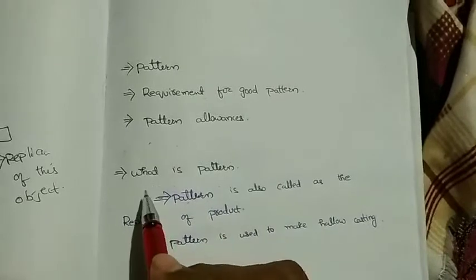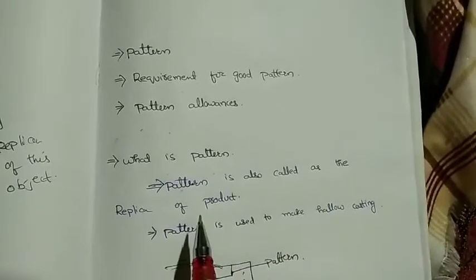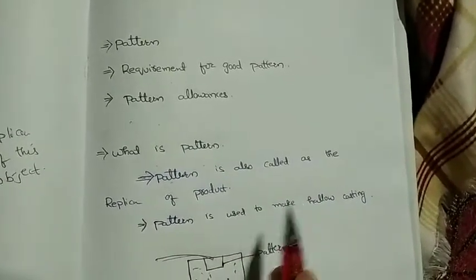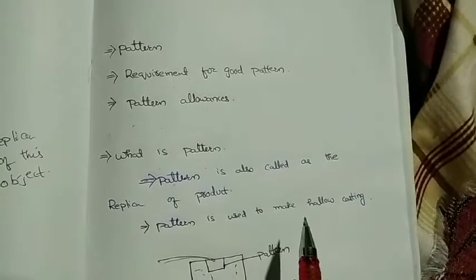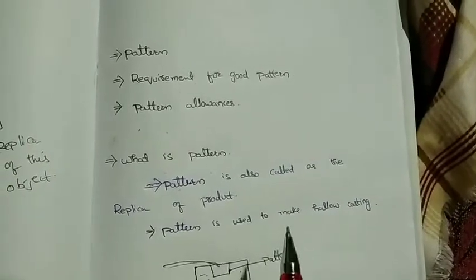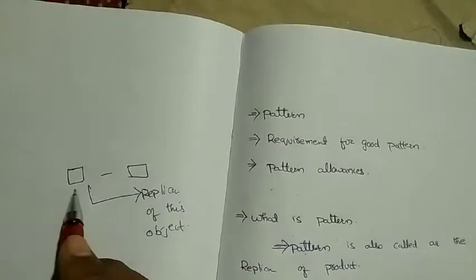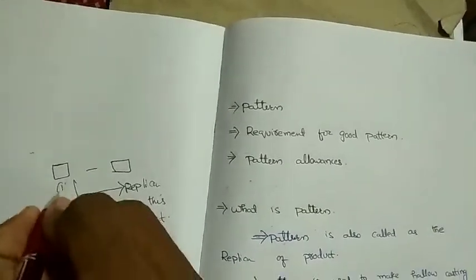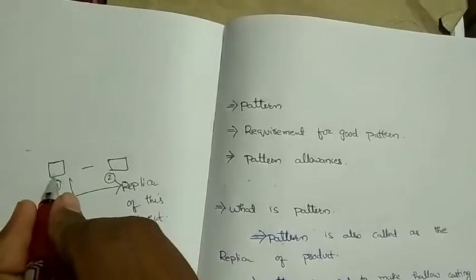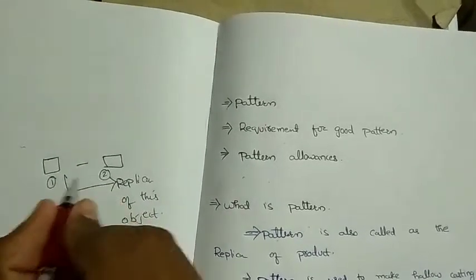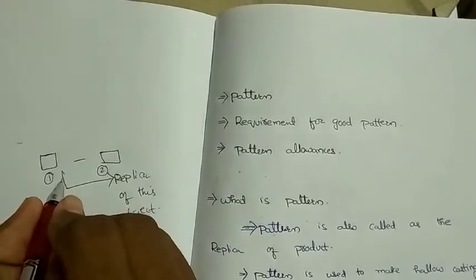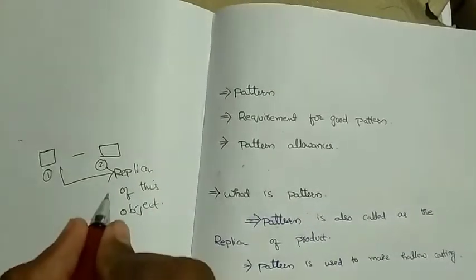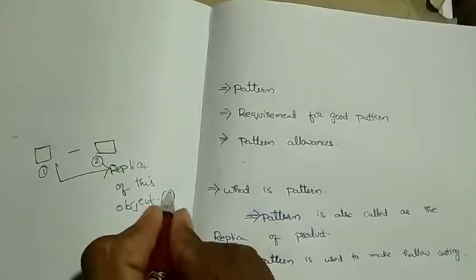So first let us see what is pattern. Pattern is also called the replica of the product. Replica means duplicate. Like we see, it is object 1 and it is object 2. Object 2 is a copy of object 1, so it is also called the replica of object 1.